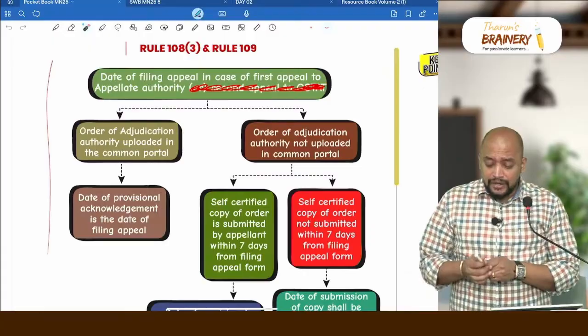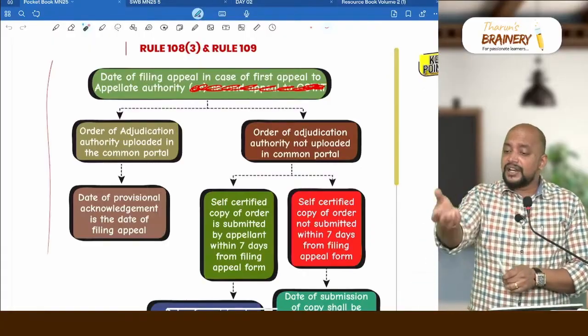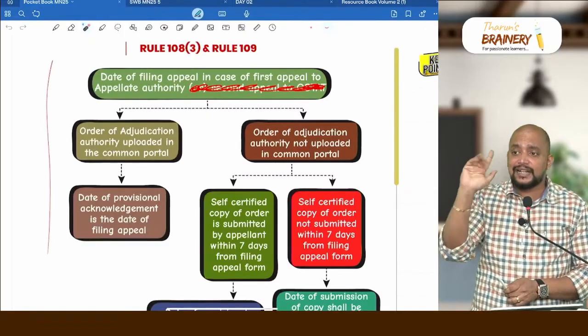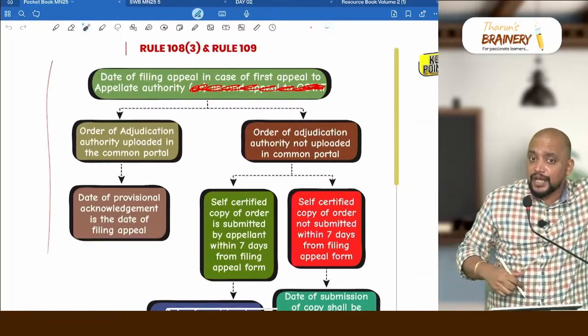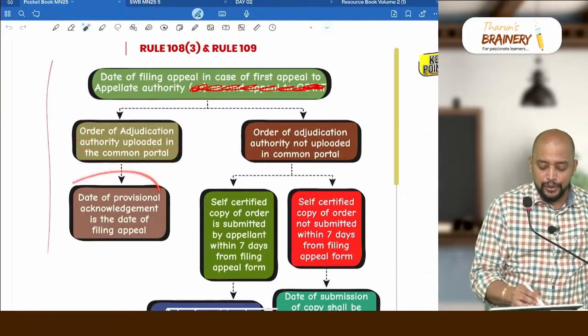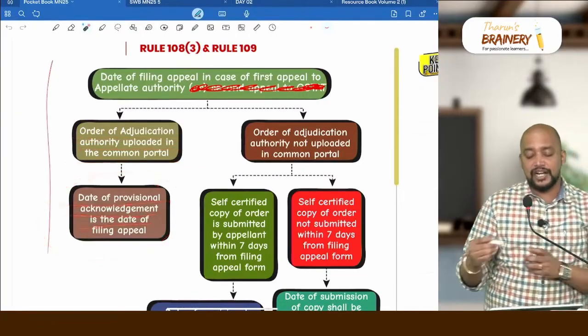Then the date on which you submit the appeal form, they will give an acknowledgement. The date of provisional acknowledgement itself will be taken as the date of filing appeal, because the order has already been uploaded by the officer. Order of the adjudication authority is uploaded in the common portal. The date of provisional acknowledgement is the date of filing appeal.